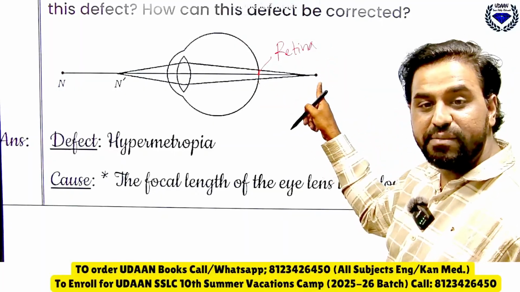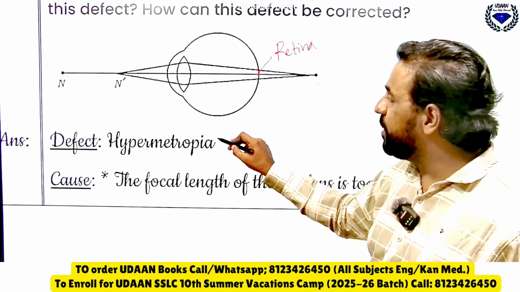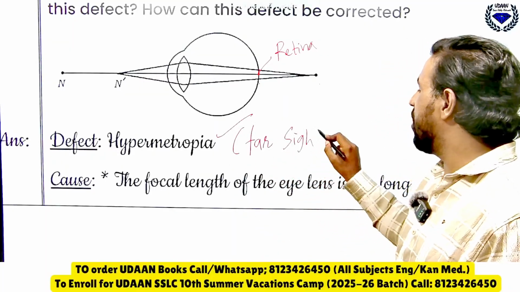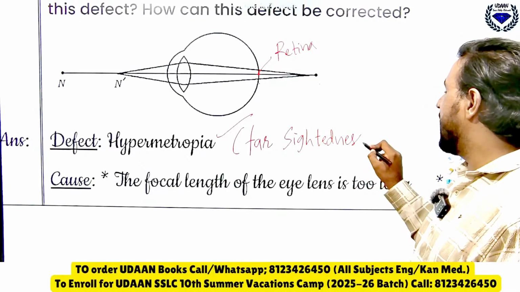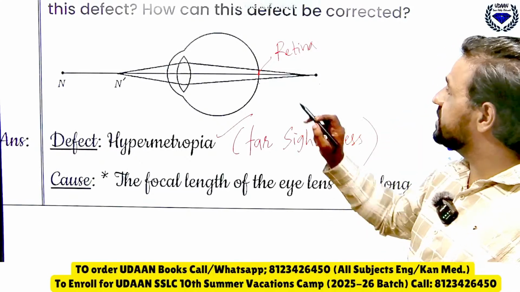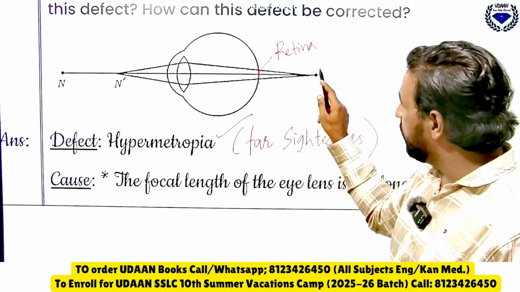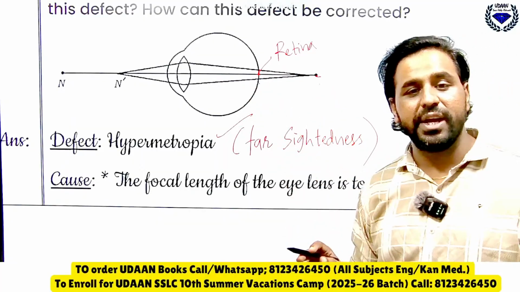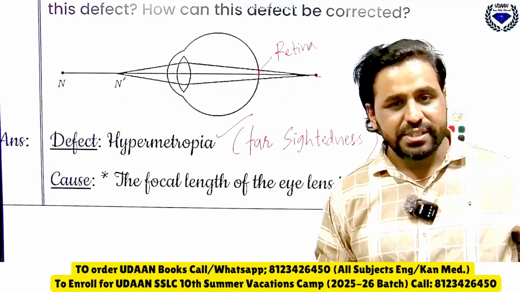behind the retina. That means this is hypermetropia, or it is called far-sightedness. When the image is formed far from the retina, it is called far-sightedness. When the image is formed in front of the retina, it is called near-sightedness.